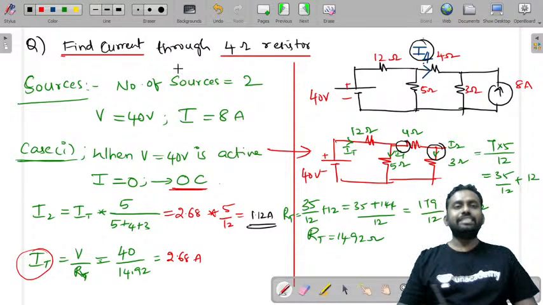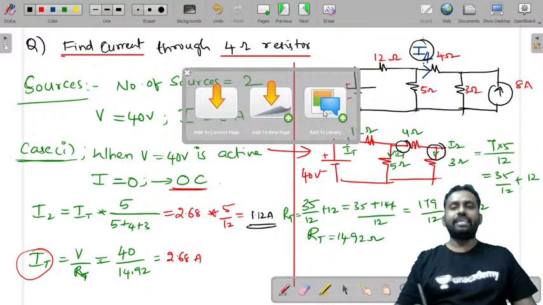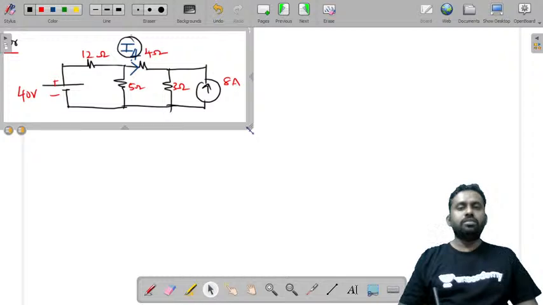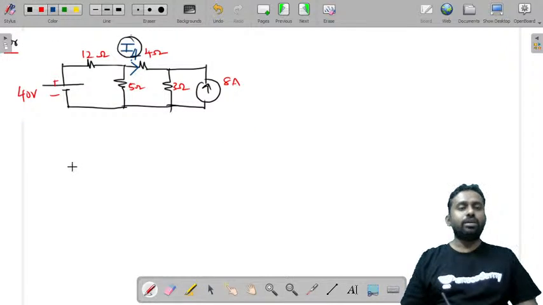Now let us consider the second case. We'll take the second case now. We'll take it in a second slide. Now what is the second case? What will case 2 be now? What is case 2? I want you guys to tell me.